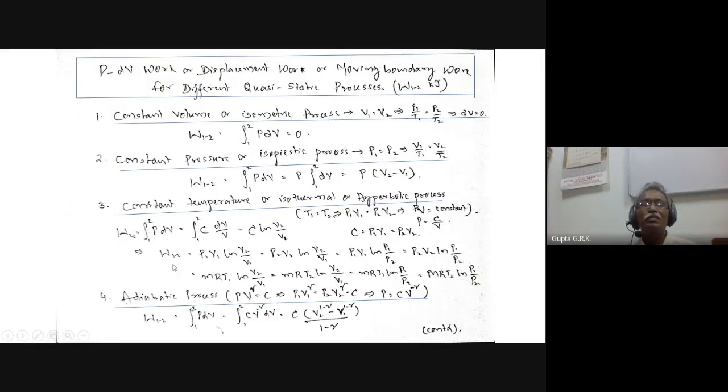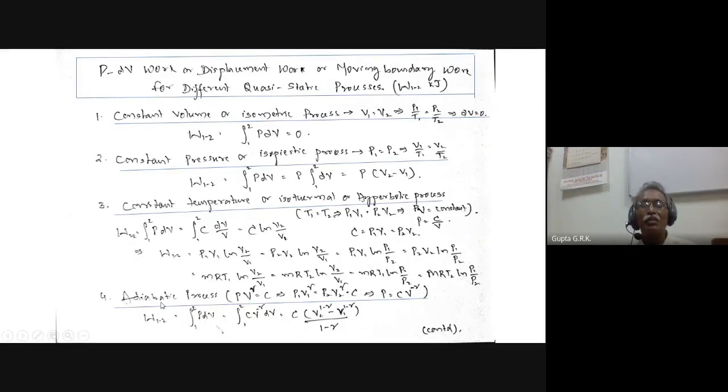For constant temperature, integral PdV from 1 to 2, because here PV is equal to constant C, P is to be expressed in terms of V, so P is equal to C by V, giving C dV by V. C is constant and can be taken out, and the integral of dV by V is log V2 by V1. C is equal to P1 V1 or P2 V2. So it can be written in various forms: P1 V1 log V2 by V1, P2 V2 log V2 by V1, or, since V2 by V1 is nothing but P1 by P2, P1 V1 log P1 by P2. Or P1 V1 can be written as mRT1 or mRT2. Based on the data, I can use any of the forms.